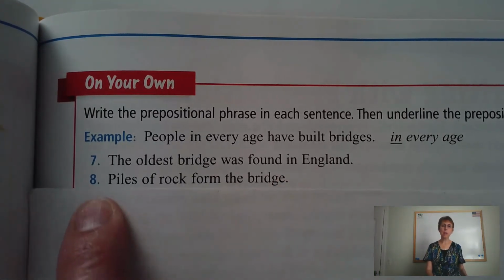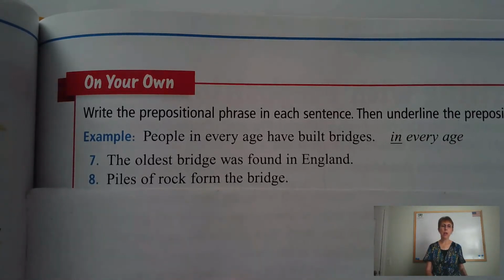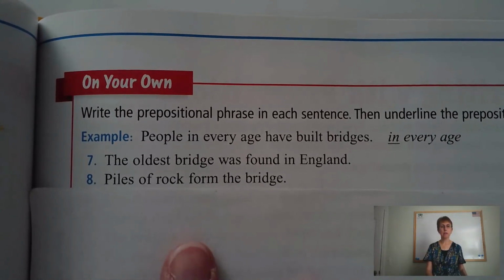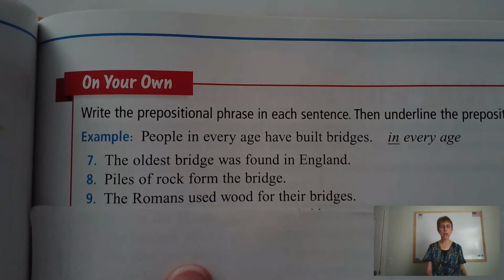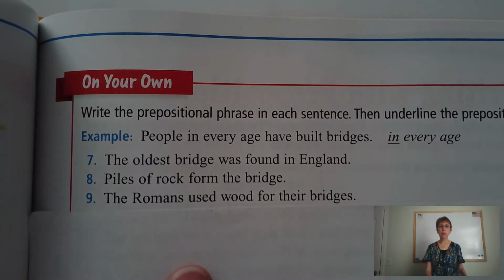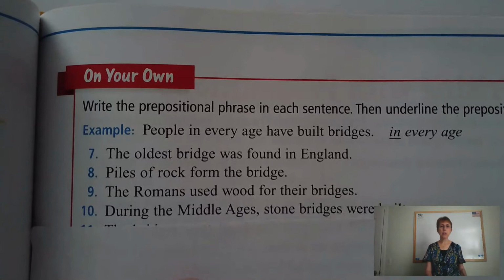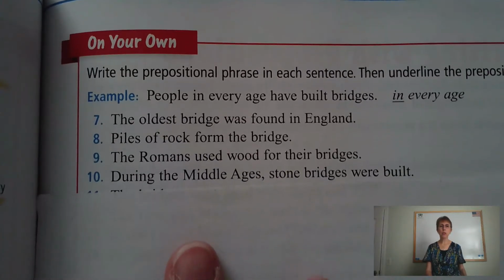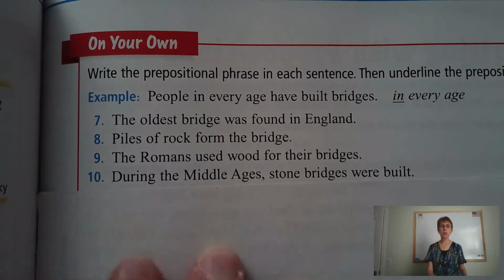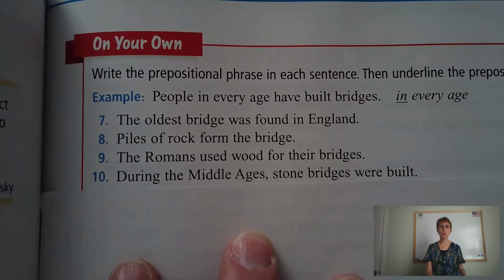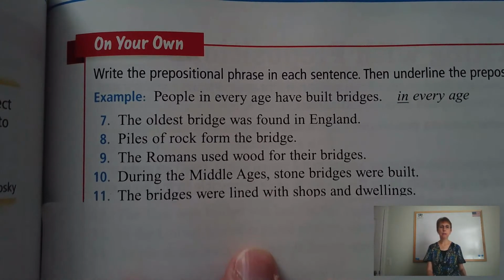Okay, because it's the piles form. Okay, what are the piles of? They're of rock. Number 9, the Romans used wood for their bridges. Okay, preposition for, prepositional phrase, for their bridges. Number 10, during the Middle Ages, stone bridges were built. During is the preposition, the prepositional phrase, during the Middle Ages.